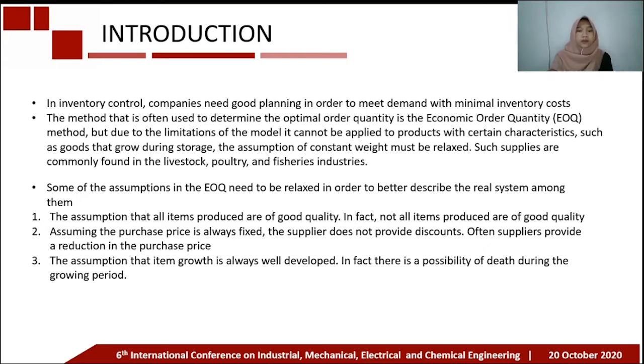The assumptions in the economic order quantity need to be relaxed in order to better describe the real system. Among them: 1. The assumption that all items produced are of good quality. In fact, not all items produced are of good quality. 2. Assuming the purchase price is always fixed, so the supplier doesn't provide discount. Often, suppliers provide a reduction in the purchase price. 3. The assumption that item growth is always well developed. In fact, there is a possibility of death during the growing period.